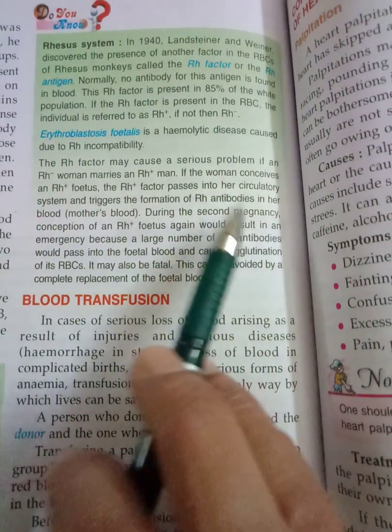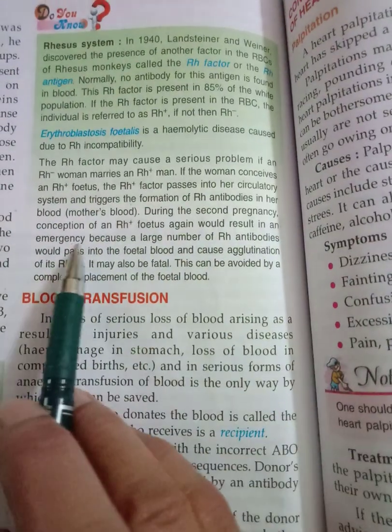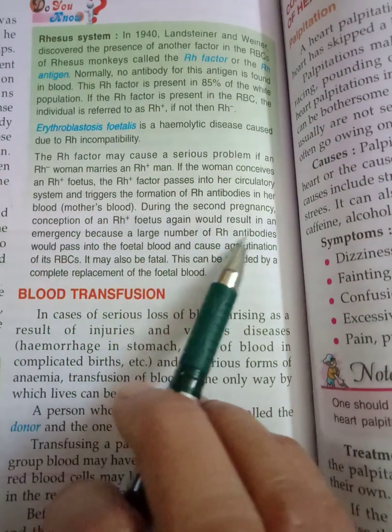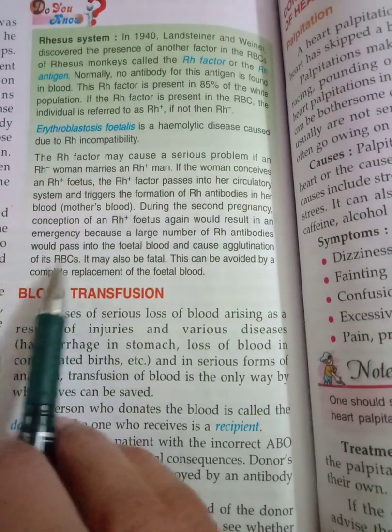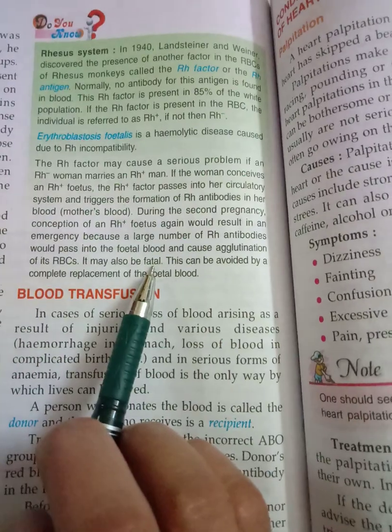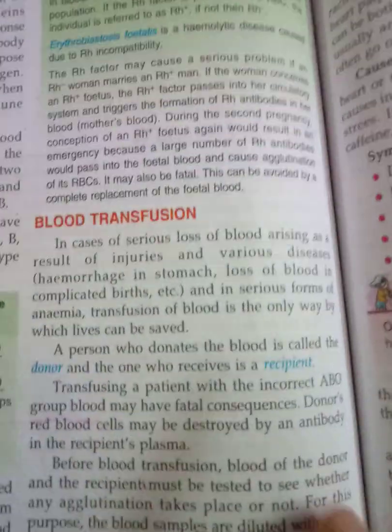And during the second pregnancy, conception of an Rh positive fetus again would result in an emergency because a large number of Rh antibodies would pass into fetal blood and cause agglutination of its RBCs. It may also be fatal. So this can be avoided by complete replacement of fetal blood.